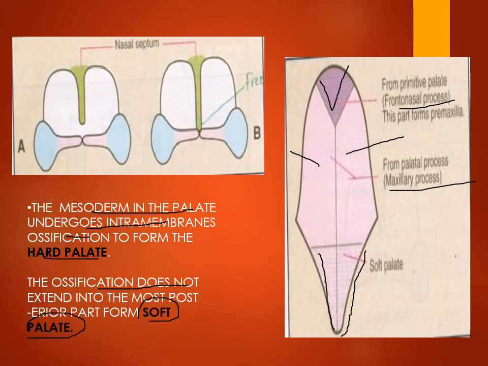So, revising, there is a frontonasal process which grows and forms the premaxilla. Then there are two palatine processes which are formed from the maxillary process. These three structures together form the hard palate, and the posterior area of this palate does not undergo ossification or calcification and forms the soft palate.